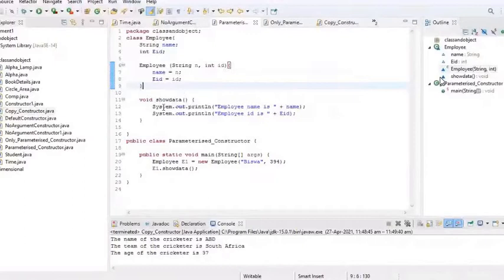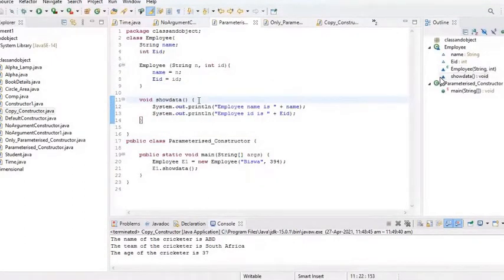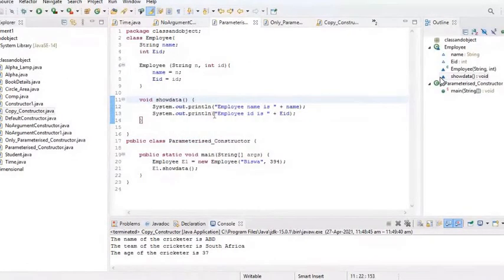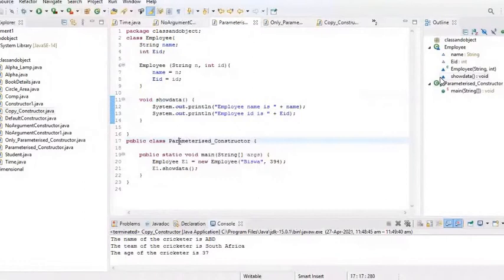So then the next member method, that is showData, no need to explain. This is used to display the data members of the class in the console. Therefore, employee name is name, employee ID is EID. Then the parameterized constructor, this is the class name that we have considered. So I can say that the file name is also parameterized constructor because it consists of the main method. And inside the main method, I have created one object reference E1.